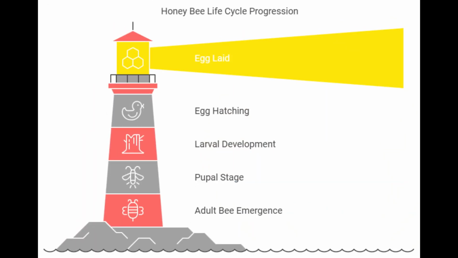The life cycle of a honeybee begins when a queen bee lays eggs in hexagonal wax cells within the hive. Each egg is tiny, about the size of a pinhead, and is deposited in a cell that has been prepared by worker bees. The eggs are white and oval-shaped, and they hatch within 3 days.